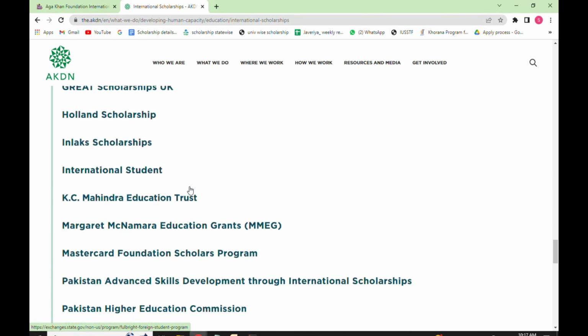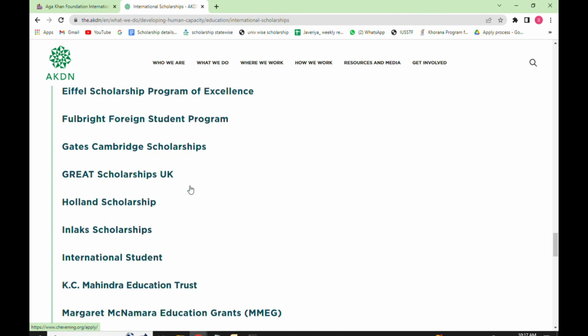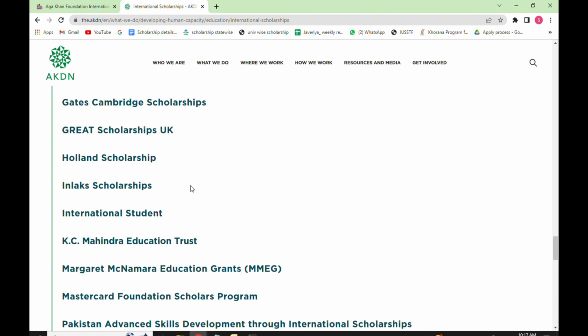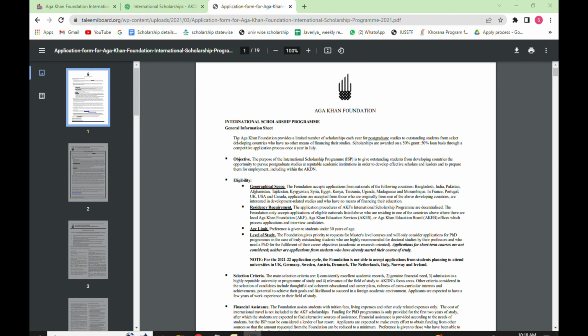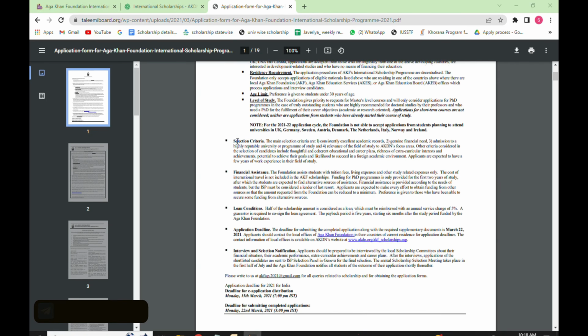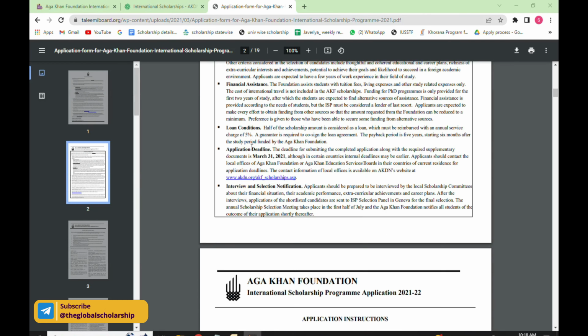To apply for this scholarship, you have to contact the nearest Aga Khan Foundation office via email of your country and ask them about how to get the scholarship application form. You can just apply for any of the country to which you belong. Contact the embassy, ask them regarding the application form. From this side, you will find the address of your country. Take out the email and ask them how to fill the form. Later, they'll ask you some questions, some eligibility criteria. Just exchange 1 to 2 emails. Once you are done, they'll send you the application form for this scholarship.